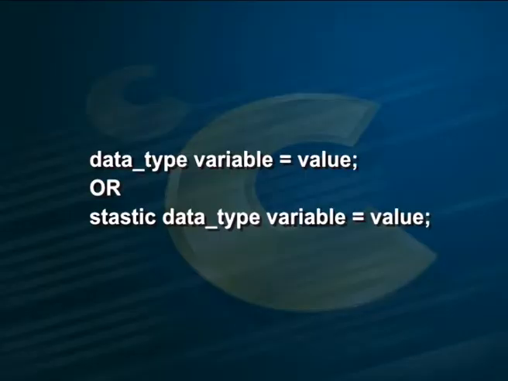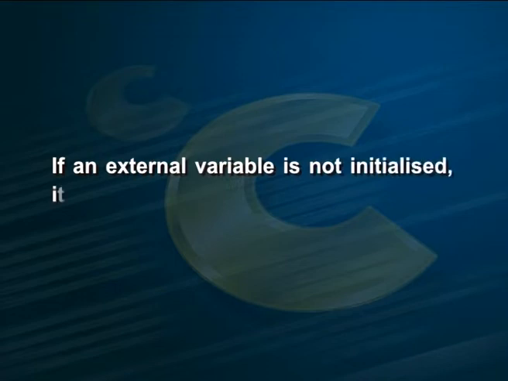Since most compilers do not allow the keyword extern in the definition, the definition of the external variable may be in one of the forms shown on the screen: data type variable equal to value; or static data type variable equal to value. To define more variables in a definition, they may be separated by commas. If an external variable is not initialized, it is initialized to 0.